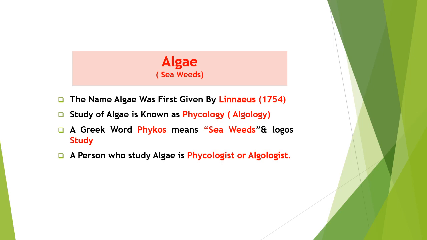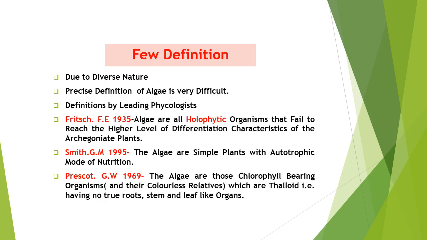And let us see what are the proper definitions of the algae. Since algae have a diverse nature, a precise definition of algae is very difficult. But some of the leading phycologists have given definitions.